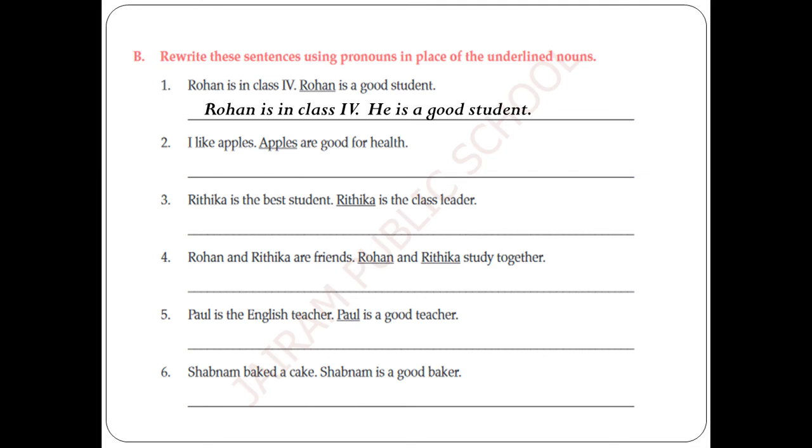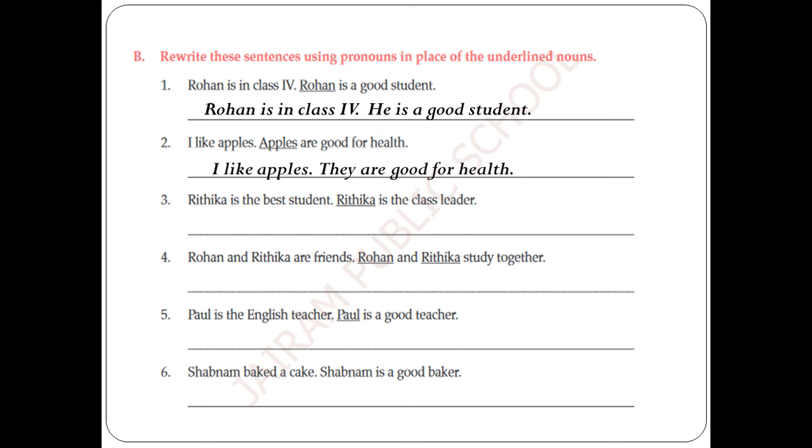So fill in your answers with the right pronoun. Rogan is in class 4. He is a good student. I like apples. Apples are good for health. I like apples. They are good for health. Here this word they refers to non-living things. So we have the word they. We can use this word for both living and non-living.